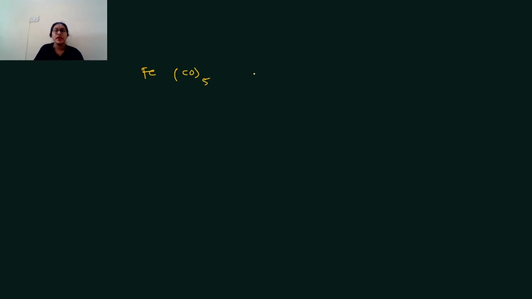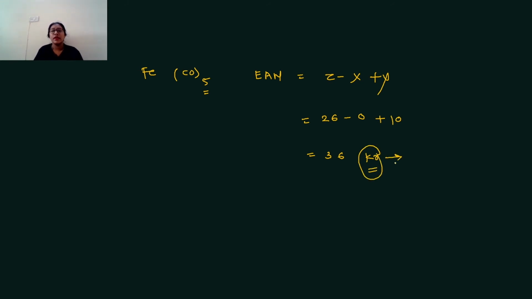Now we can see the next example, Fe(CO)5. The EAN formula is Z minus X plus Y. Atomic number of Fe is 26. Electron loss is 0. Here 5 into 2 is 10. Here is 36, the atomic number of krypton.